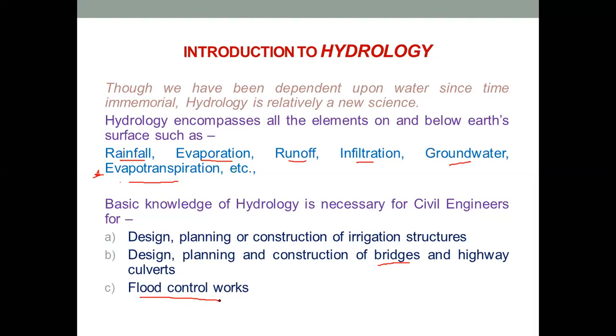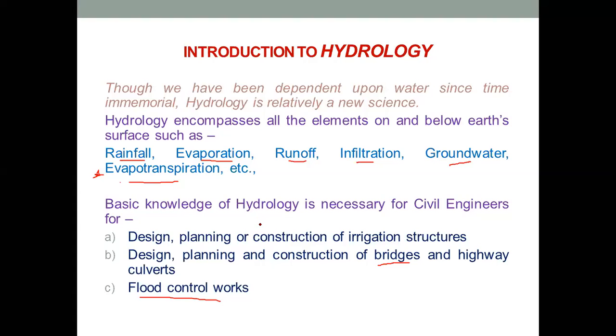But I'll tell you that these structures are used so that the water from the river, when it gets flooded, does not enter agricultural fields, cities, towns or villages. For this purpose, to prevent flooding of the agricultural fields, cities, towns and villages, we have to construct flood control structures.